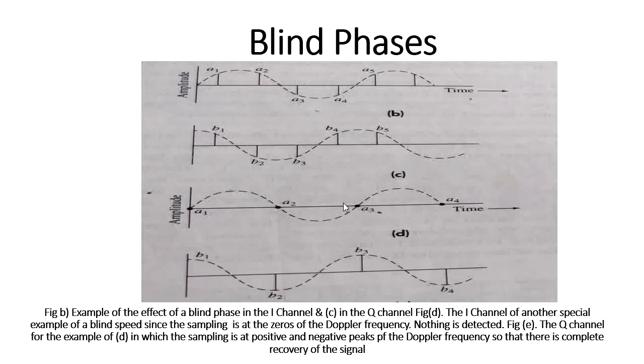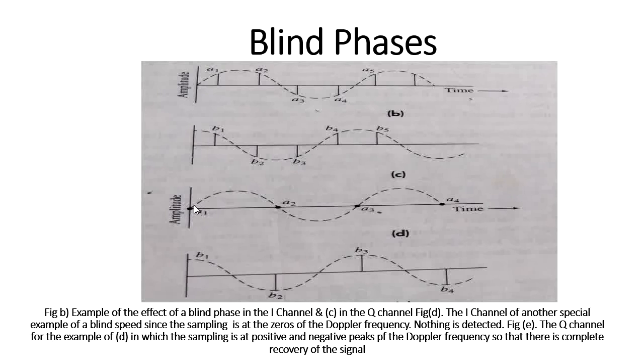And in the figures, this is figure D and this is figure E. Here this is also the in-phase component and this is also the quadrature phase component. Here, I change the frequency component to twice the pulse repetition frequency. If I change the frequency component to twice and perform the sampling operation, I get 0 value.